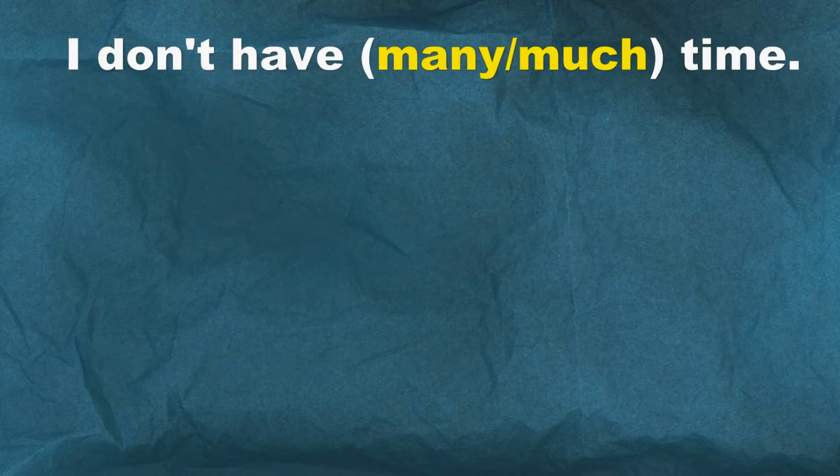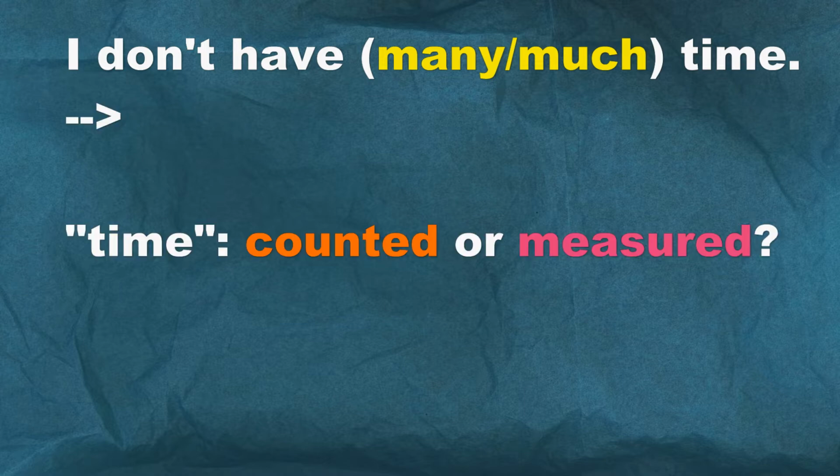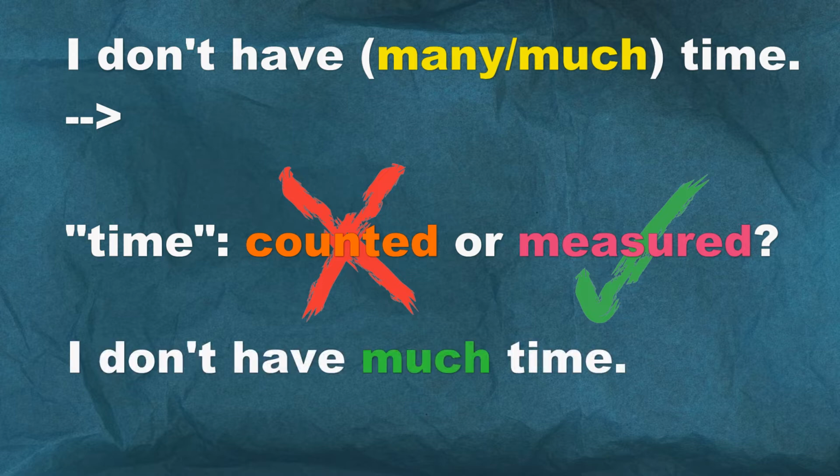Example 2. I don't have much time. Ask yourself, is time counted or is it measured? Look at the word, time. There's no plural form used, so it's not counted, it's measured. Much. I don't have much time.